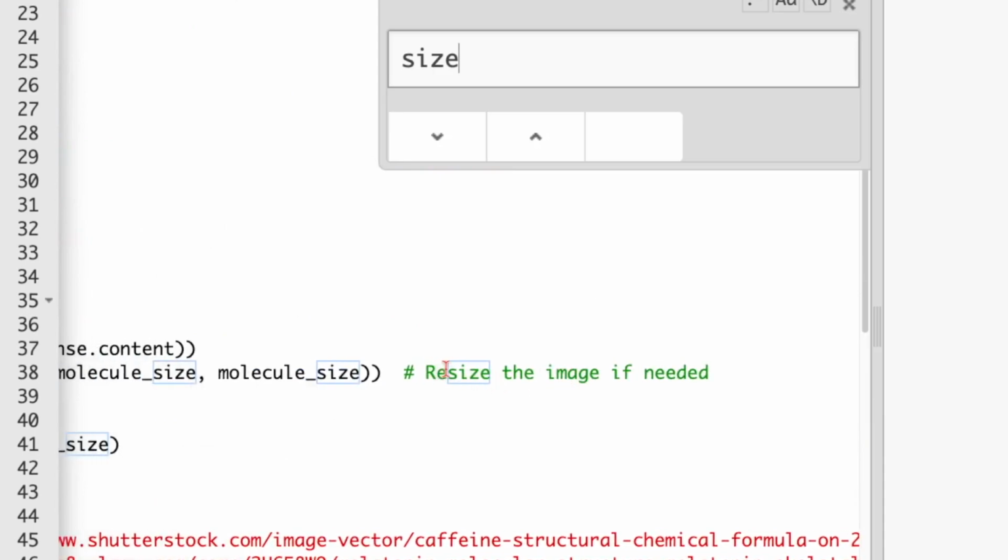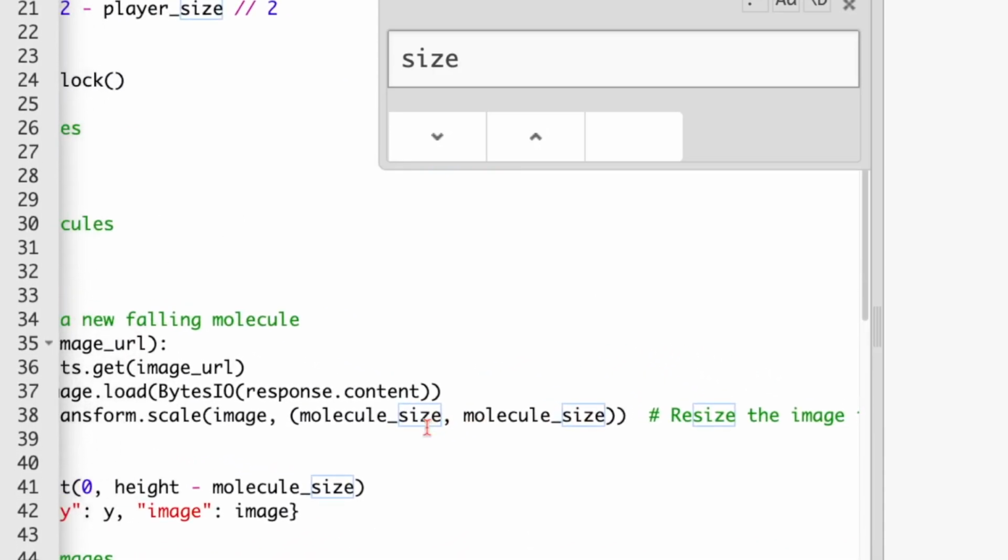This is so hard. Yeah, resize the image if needed. That's what I'm gonna do. I'm just so scared I'm gonna ruin all of the logic.